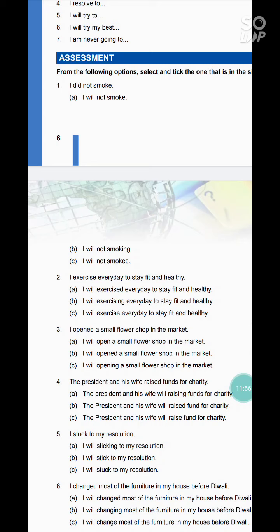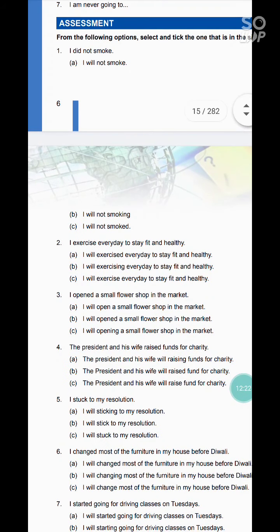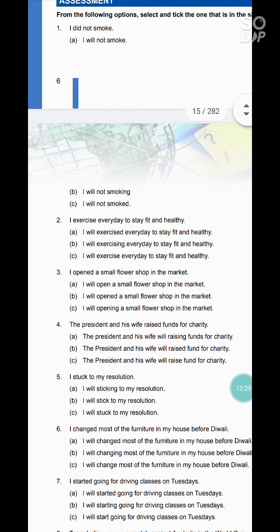So first is I did not smoke, and the first option is I will not smoke, I will not smoking, I will not smoke. So in this question the correct answer is first, as the helping verbs of the simple future tense are will and shall, and the verb's first form is used here, so the correct answer will be first.